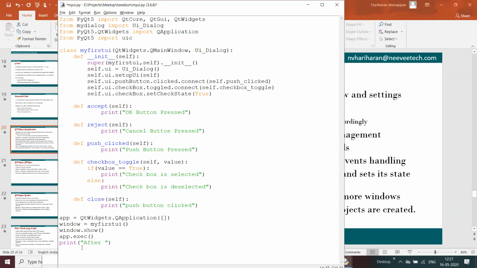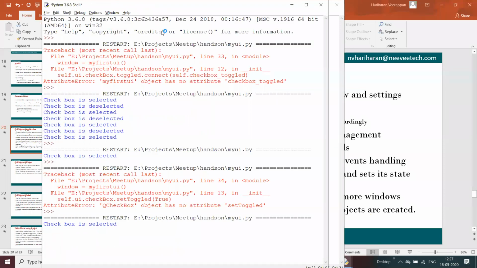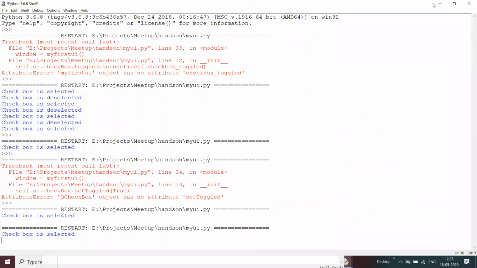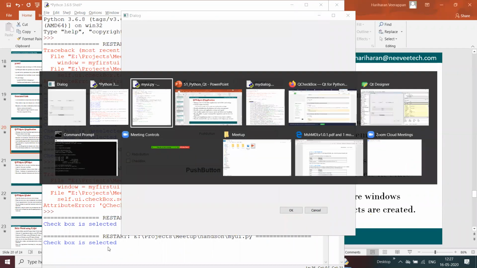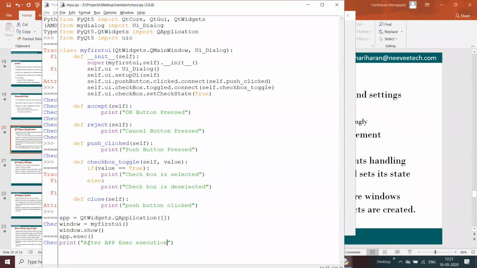after the app.exec execution over here, and if I run it, I got the output. Only the checkbox is selected. No print comes after whatever I have put.